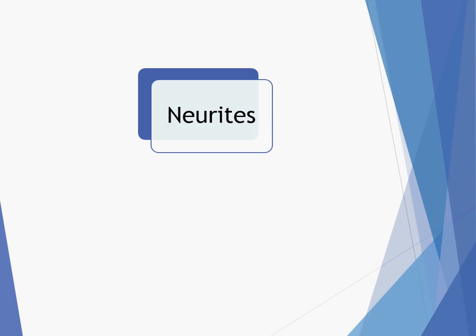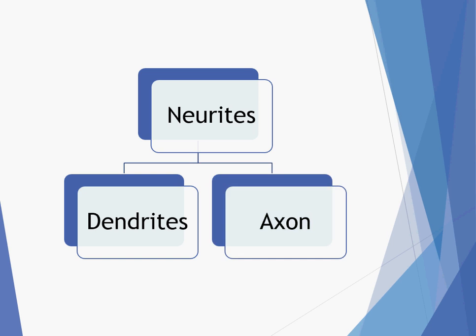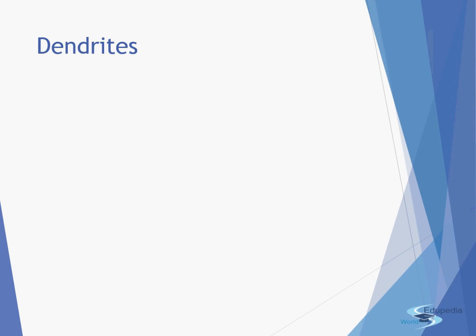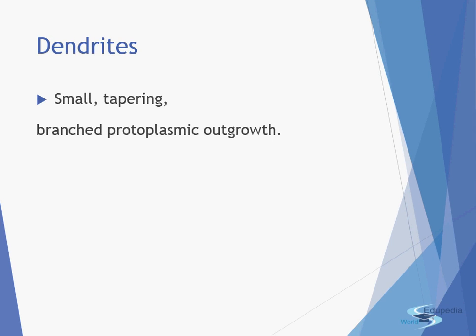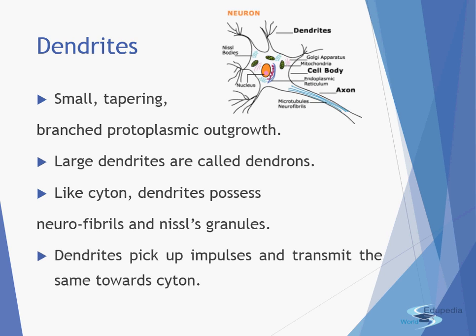Now, the next part of the nerve cell is the neurites. The neurites can be of two types, the dendrites and the axon. First of all, the dendrites. They are small and tapering, branched protoplasmic outgrowths. The large dendrites are known as the dendrons. Like the cyton, the dendrites possess the neurofibrils and the Nissl's granules. And these dendrites pick up the impulse and transmit the same towards the cyton.